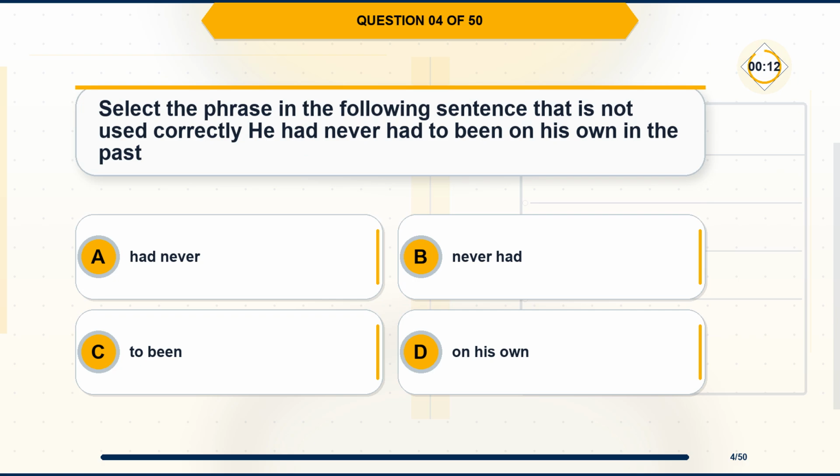Question 4. Select the phrase in the following sentence that is not used correctly. He had never had to been on his own in the past. Option A. Had never. Option B. Never had. Option C. To been. Option D. On his own.